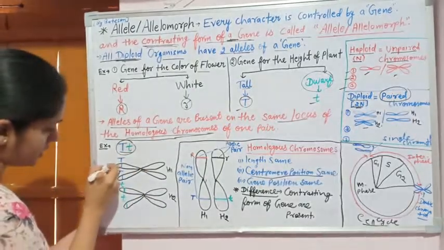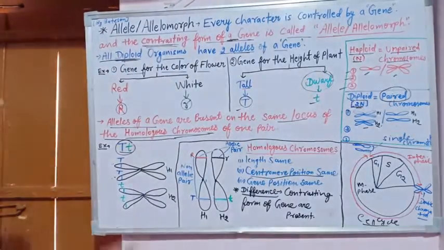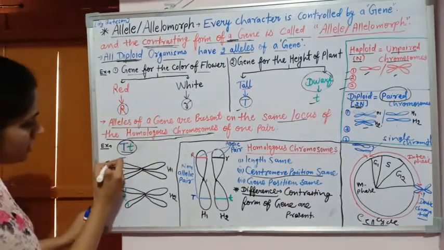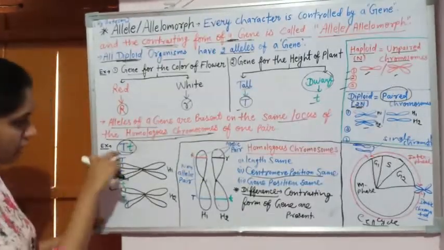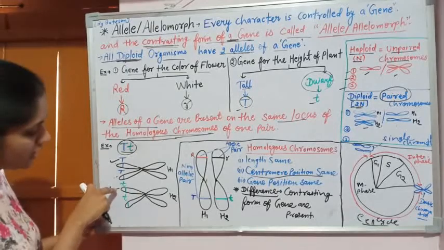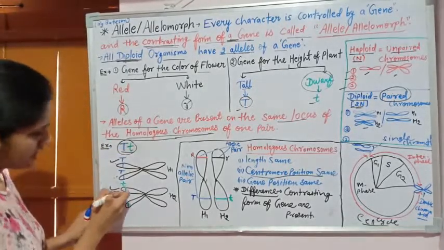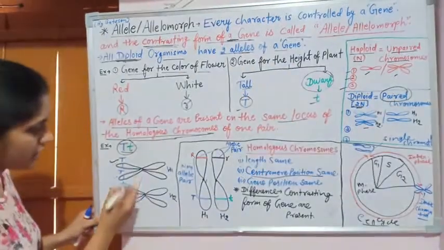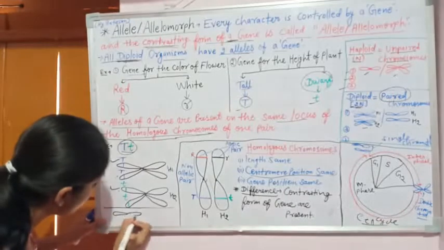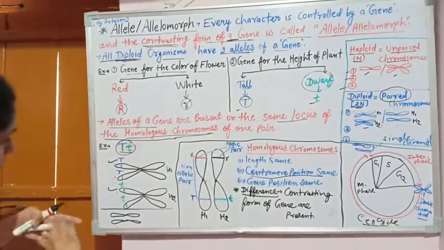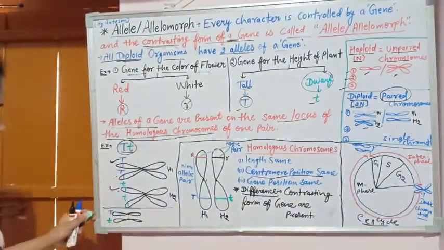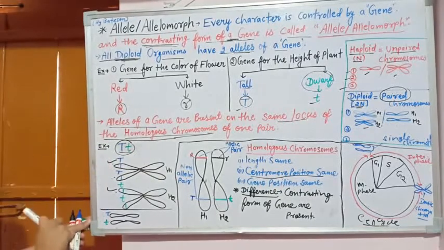We also know the contrasting forms are present on different homologs but on the same locus. So the dominant tallness allele is present here, and the recessive dwarfness allele is present here, and these are the copies. We can also draw it like this, because this and this are the same.